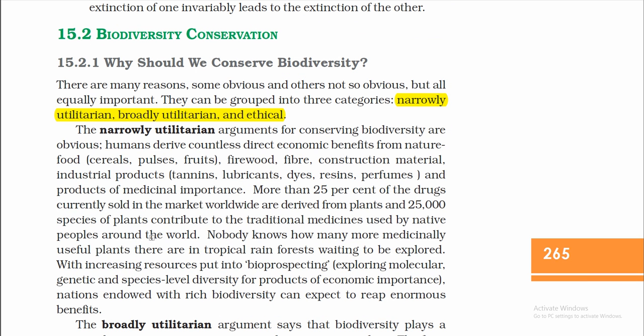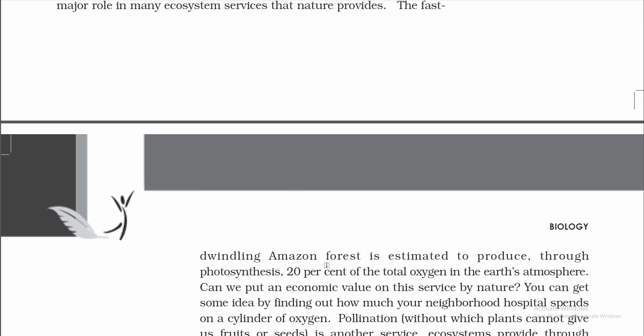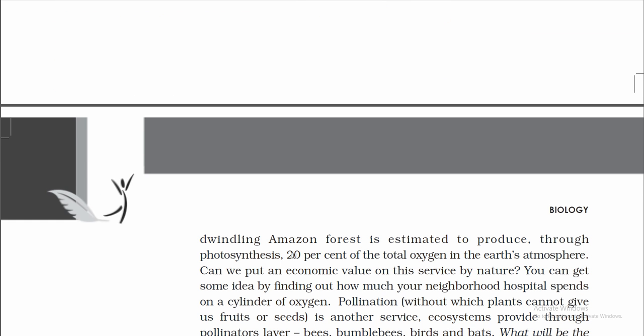Nobody knows how many more medicinally useful plants there are in tropical rainforests waiting to be explored. With increasing resources put into bioprospecting, exploring molecular, genetic and species-level diversity for products of economic importance, nations endowed with rich biodiversity can expect to reap enormous benefit. The broadly utilitarian argument says that biodiversity plays a major role in many ecosystem services that nature provides. The fast dwindling Amazon is estimated to produce, through photosynthesis, 20% of the total oxygen in the Earth's atmosphere.